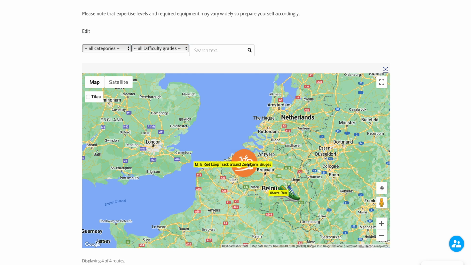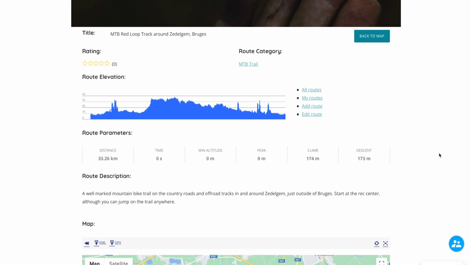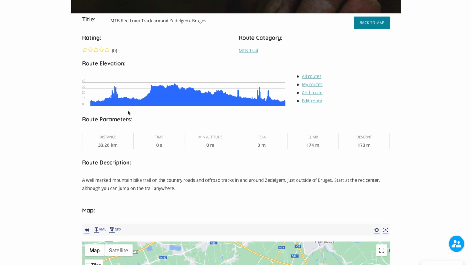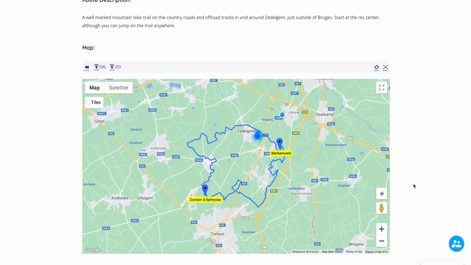When you click on one of the routes, a new page will open with all of the details. You will see a rating as well as the category. You'll see the profile of the course, distance, difference in altitude, climbing and descending. This is where you can edit and see your own routes. Then you will see the description as well as the map.